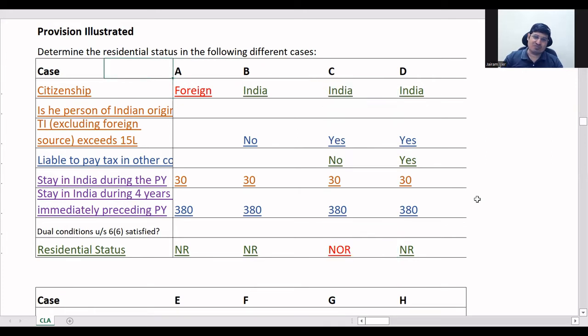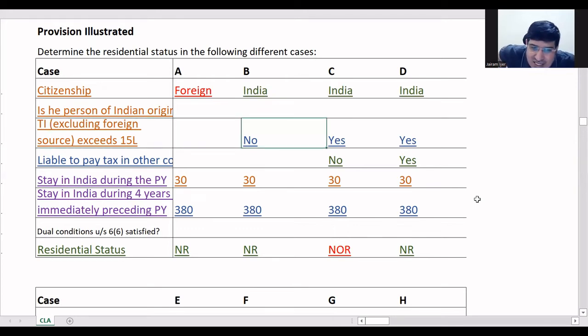Sir, I have a doubt. In the second question you said, is he a person of Indian origin? His total income exceeding 15 lakhs means the eligible is 120 days, right? Which one are you saying? Second one. The total income excluding foreign source exceeds 15 lakhs means 120 days, right?